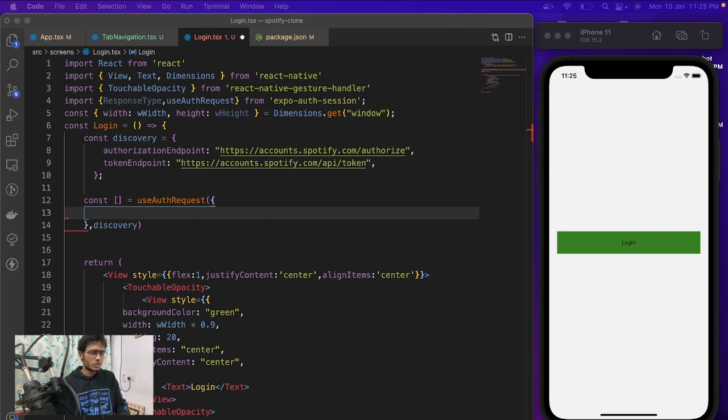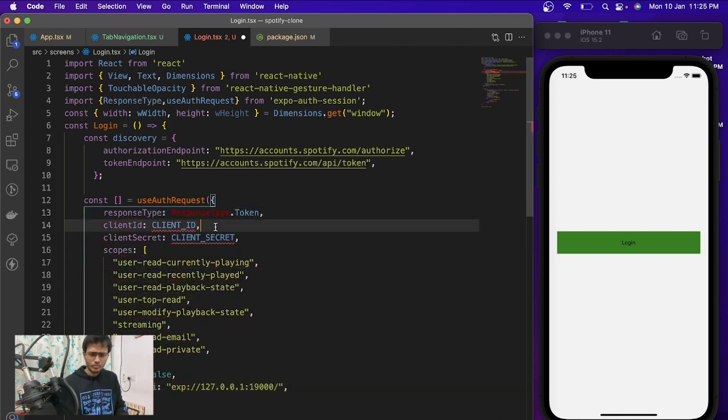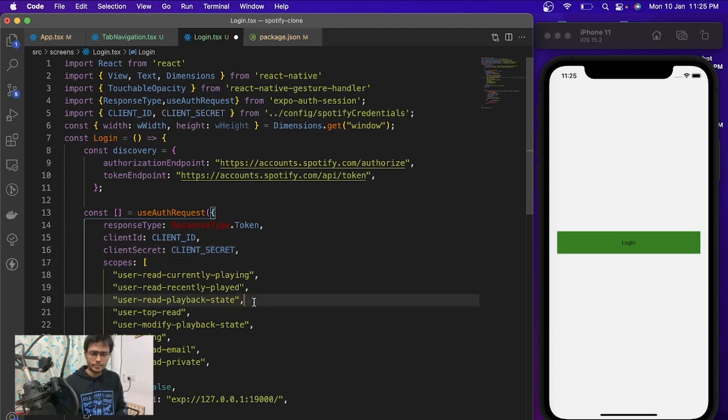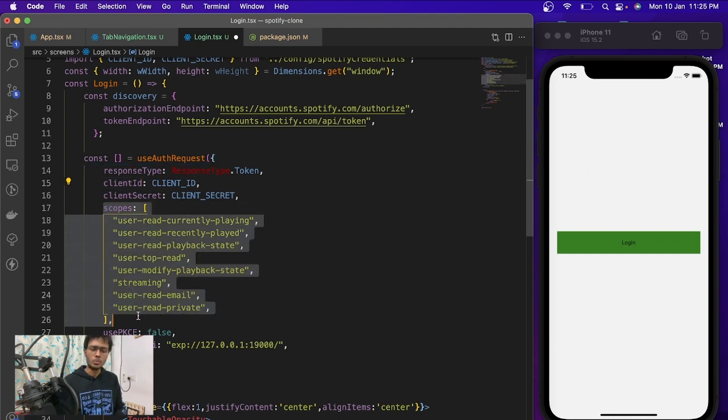So let me just copy paste all those things over here, and I'll walk you through that. And if we just paste it over here, we are going to import the client ID and client secret. Okay, so you need to pass the response type, that is token, and client ID, client secret. And we also need to define this scope.